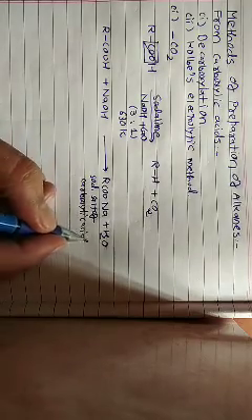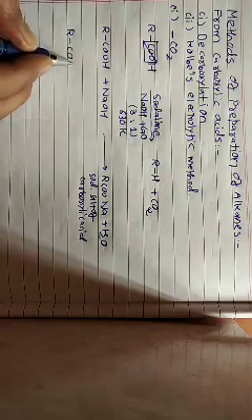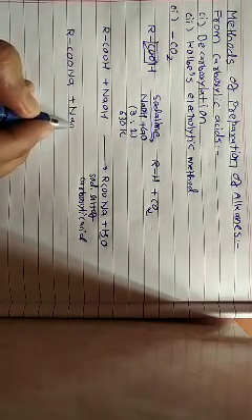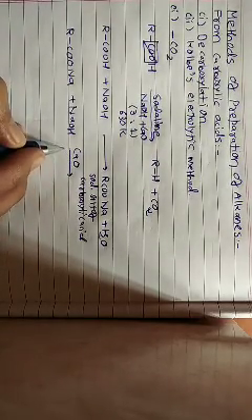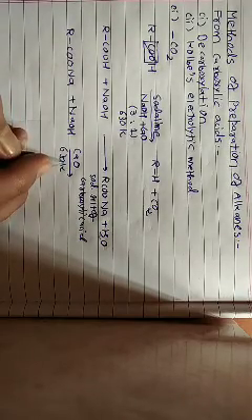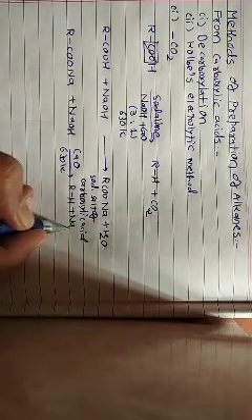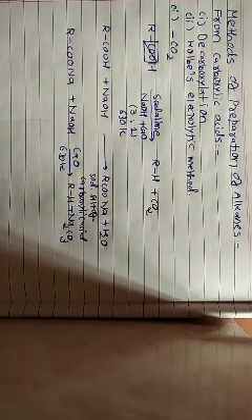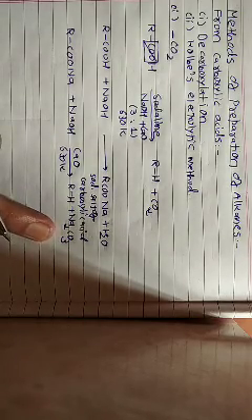Now this sodium salt, RCOONa, further reacts with NaOH in presence of calcium oxide at 630 Kelvin temperature. So we get the product RH and Na2CO3, sodium carbonate. The carbon dioxide is removed in the form of sodium carbonate.